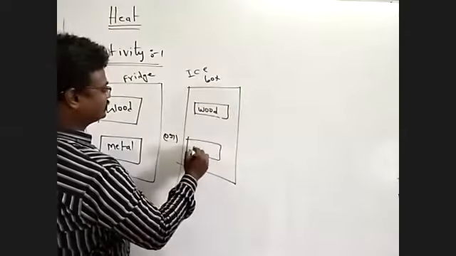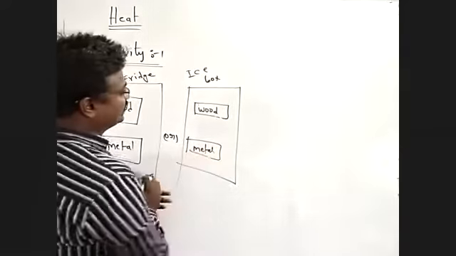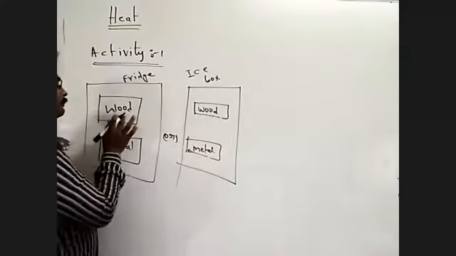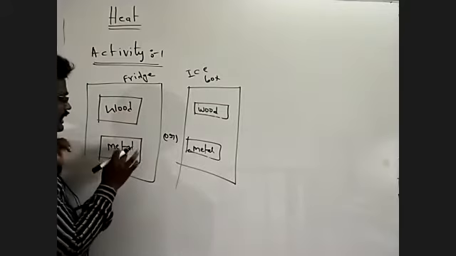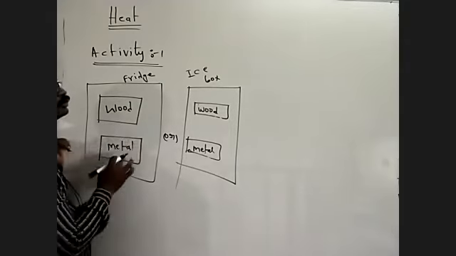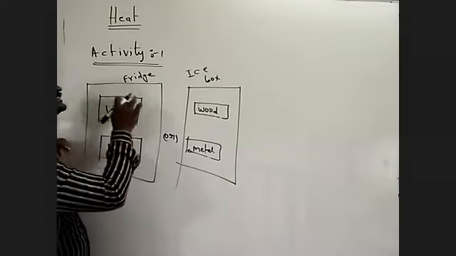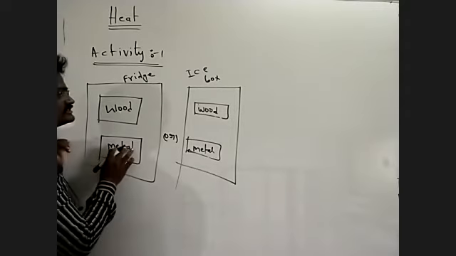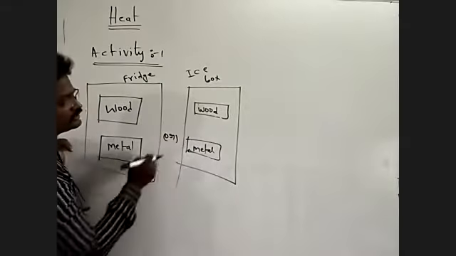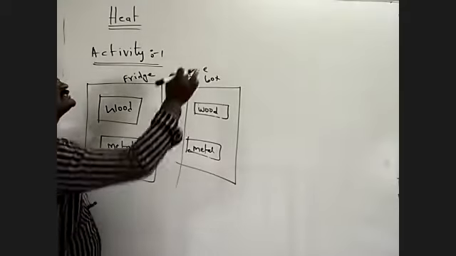This is a metal. So we take a piece of wood and a piece of metal, and both are placed inside the fridge, or inside the ice box.